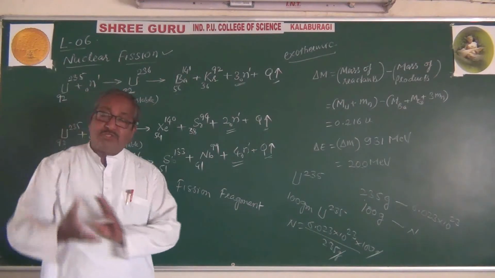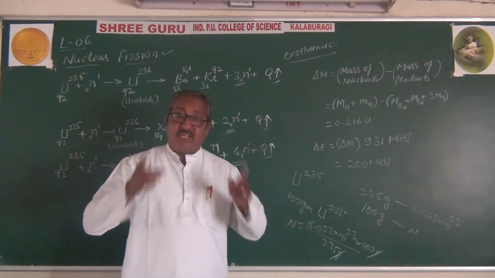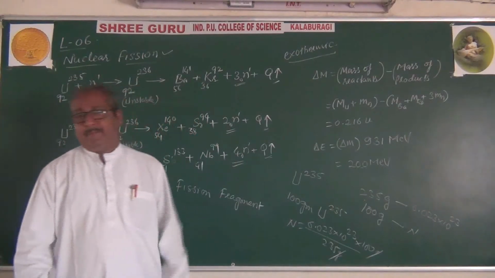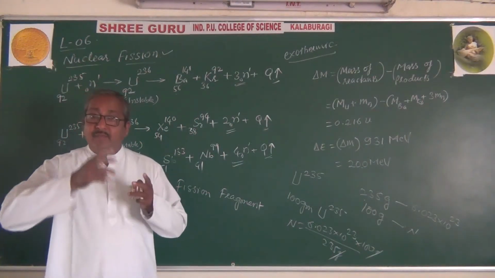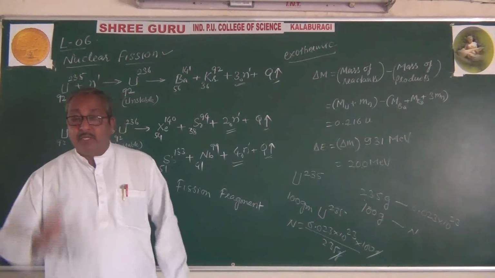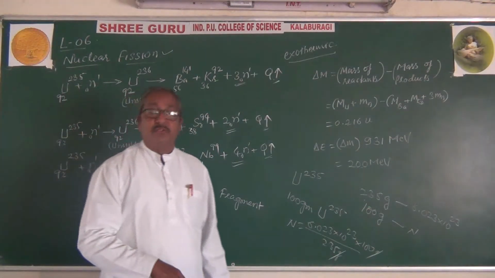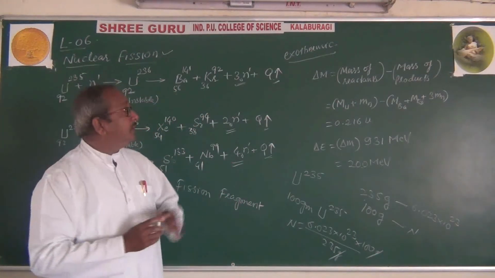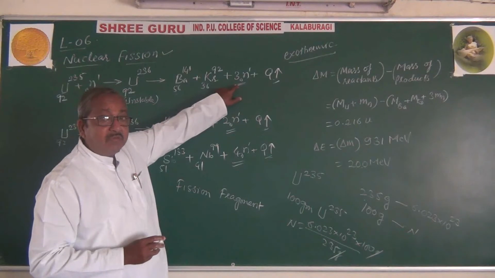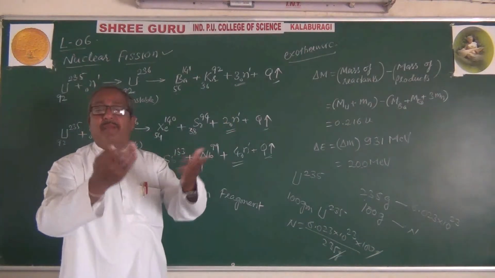Again those 9 neutrons will bombard 9 atoms of uranium, and in each reaction again 3 neutrons will be released, 3 into 9 is 27 neutrons. So that reaction will continue, and the number of neutrons released will be multiplied.